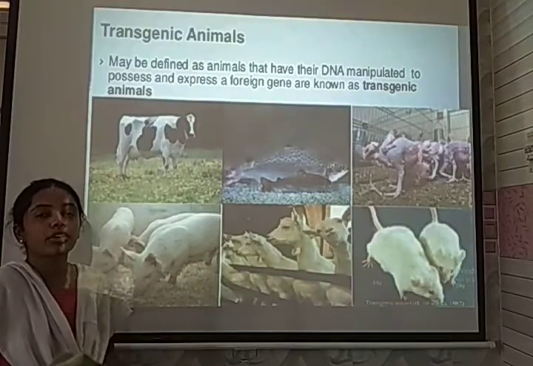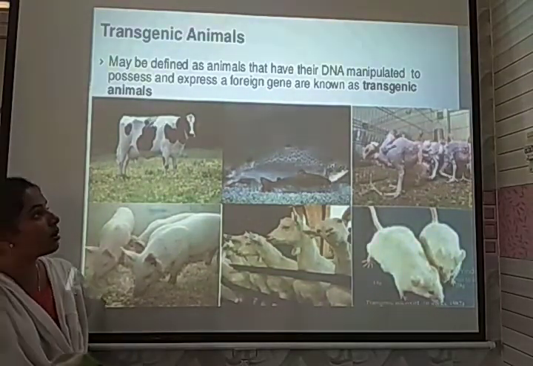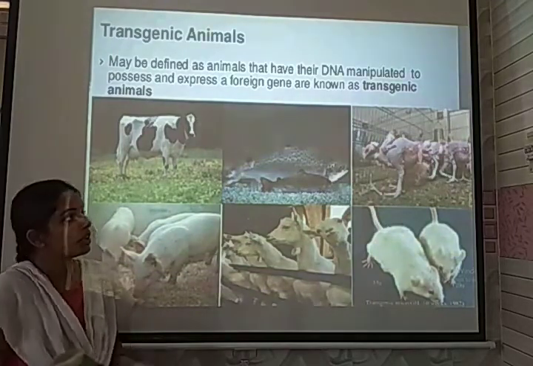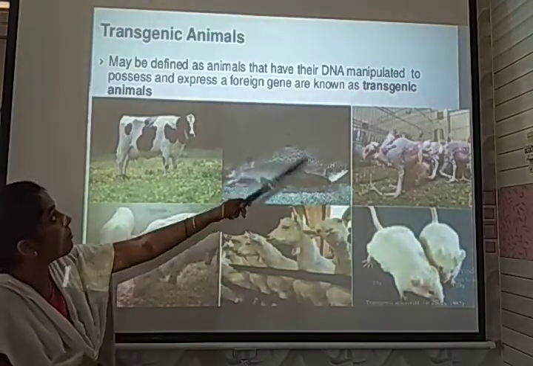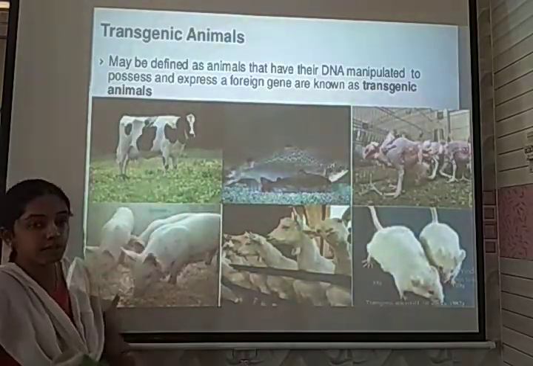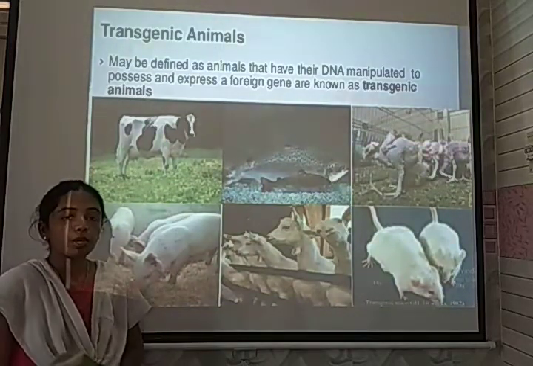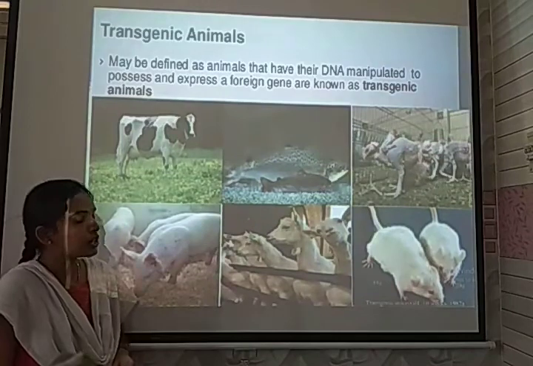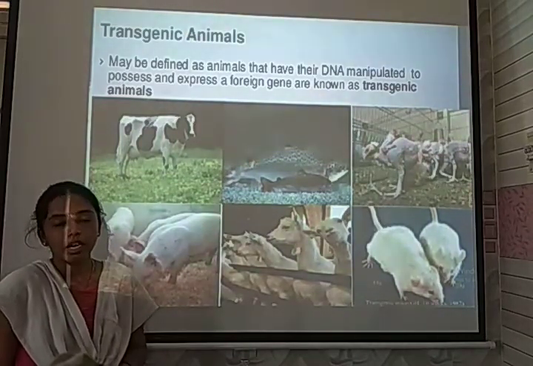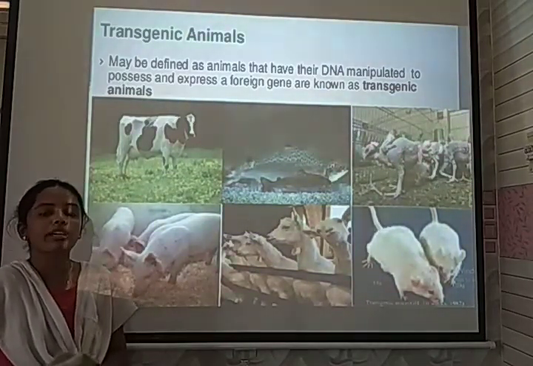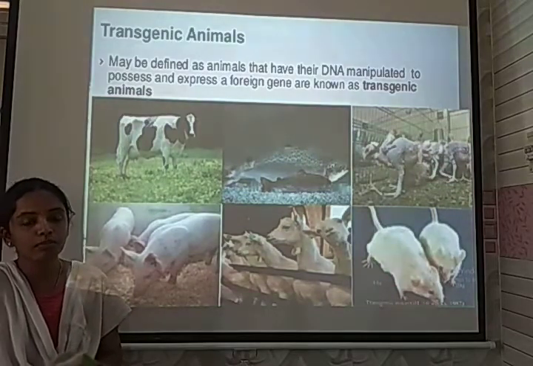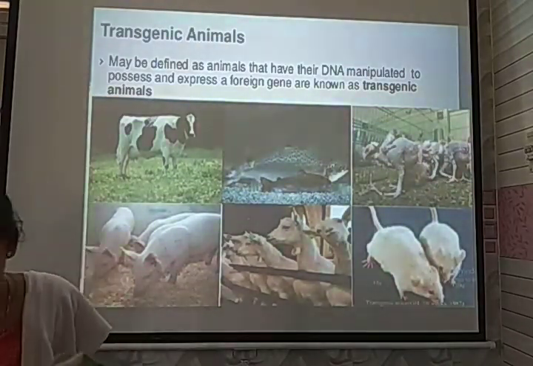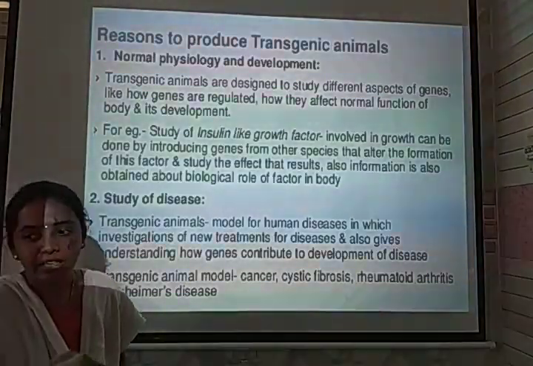So next one is transgenic animals. The animals that have been developed from the transfer of a gene or new gene, where the DNA has been manipulated to process and express. That is helpful to produce biological products on a larger scale. So these transgenic animals act like a bioreactor to produce biological products on a larger scale. For example, camel, rat, and even cow have been developed by this mechanism.